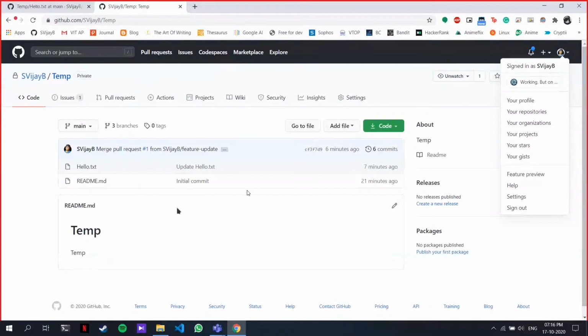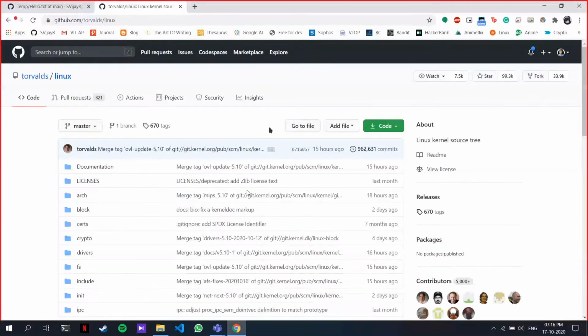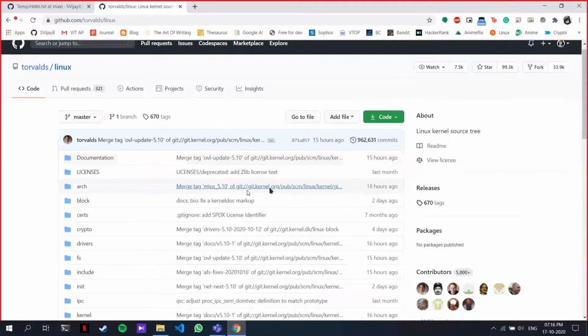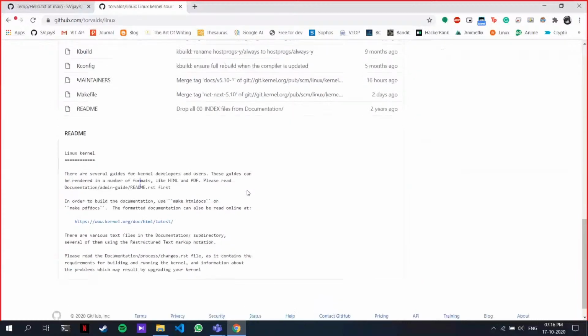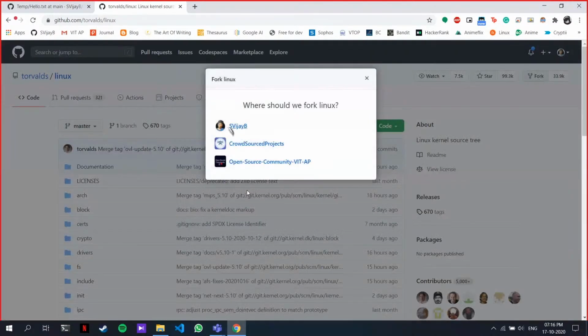Now the thing is, open source means you have the source code for anything. Suppose I open the Linux GitHub account. I have this Linux GitHub repository. Now if I want to work on my changes, suppose I want to add something to this, I click on this fork button, and fork it to my account.